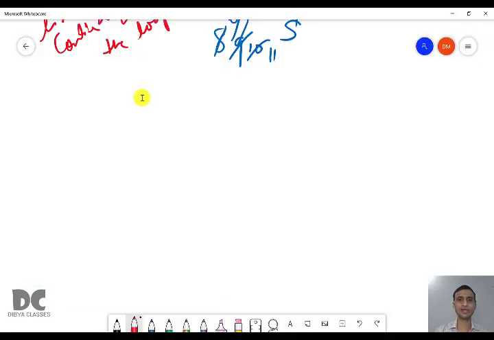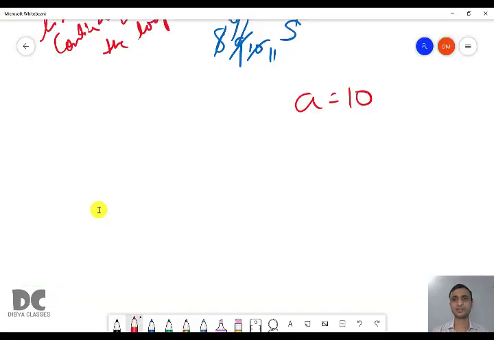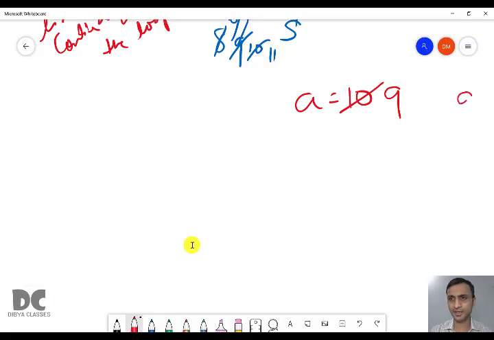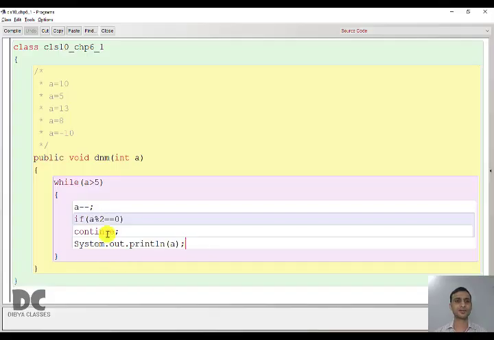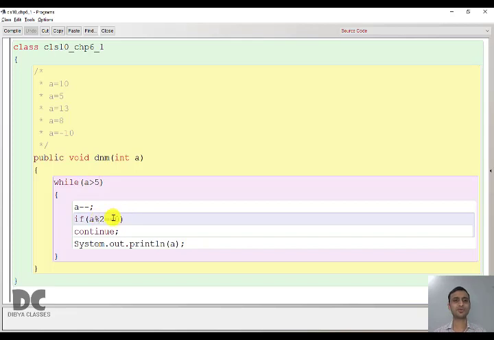Take the first value, A equal to 10. 10 greater than 5, true, A minus minus, so A becomes 9. 9 modulo 2 equal to 0? 9 modulo 2 is 1, so it is false and it will not get executed. This time we print the value of A, that is 9. Then 9 greater than 5, true, A minus minus, this will become 8. 8 modulo 2 equal to 0, true.